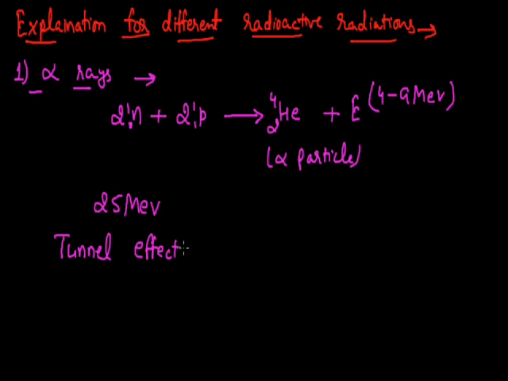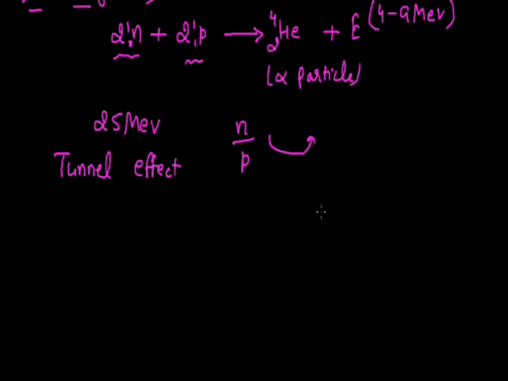So that is about the emission of alpha rays, and due to the emission of alpha rays, we can see that the number of protons and neutrons is decreased. Since this number is decreased, the N by P ratio of an unstable nuclei is tried to change, to convert into the range that is required for a nuclei to be stable. So that is about the alpha rays.